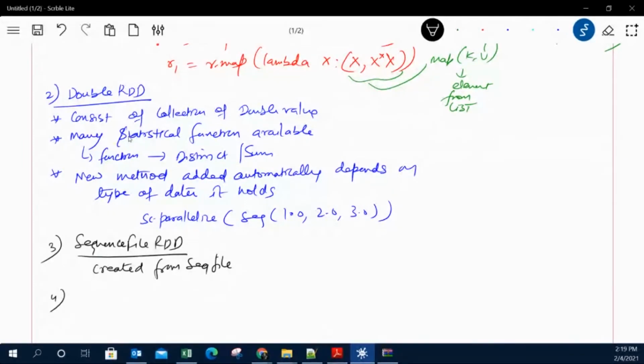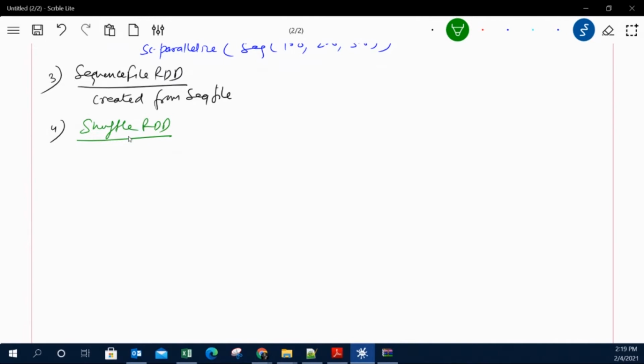Now another RDD is the shuffle RDD. Shuffle is a very important operation in Spark, or in any big data processing language. With a shuffle RDD, you can shuffle the elements by key. This shuffle is very, very important, and I have kept a separate session on the shuffle, so it will be covered in a different session.